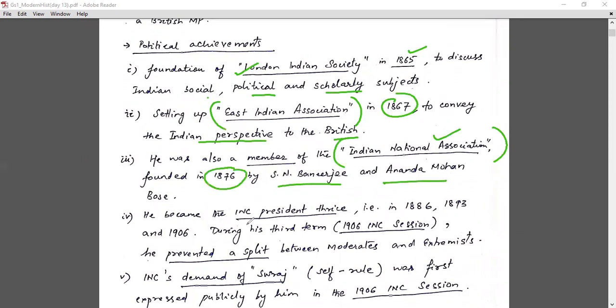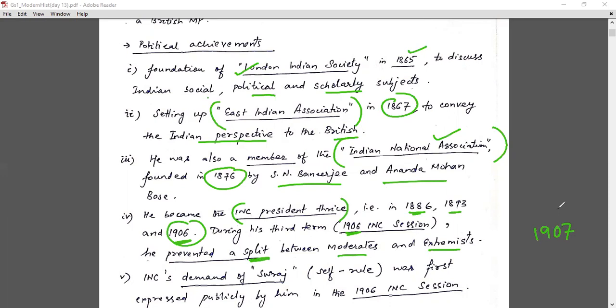He also became the INC president. This is also political, because he became the president thrice: 1886, 1893 and 1906. During his third term, the 1906 INC session, he prevented a split between the moderates and extremists, because the split happened the next year, 1907.